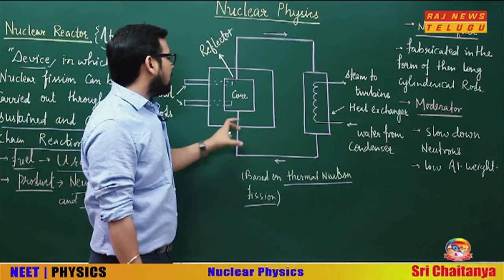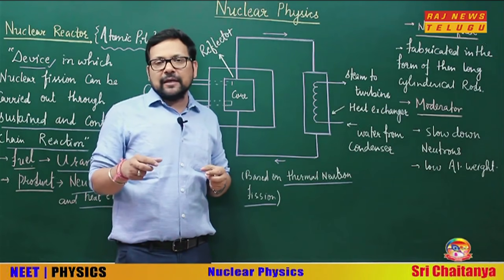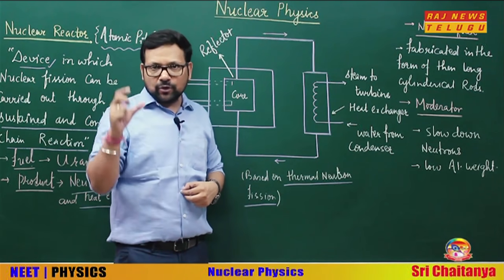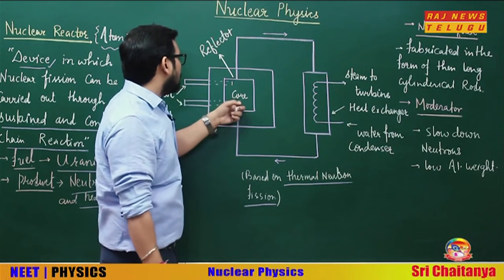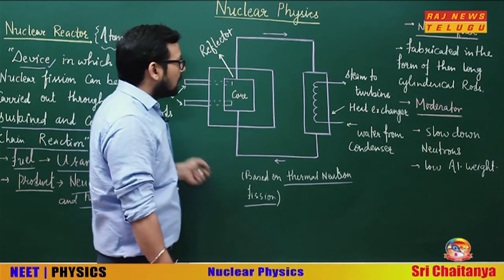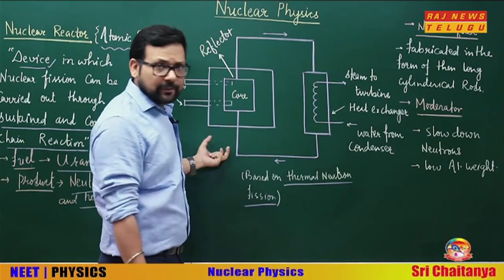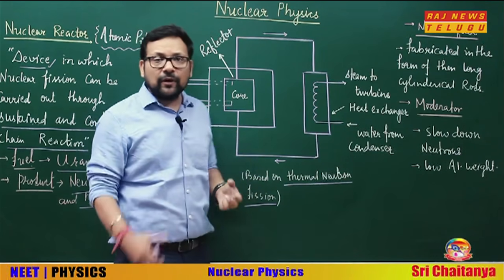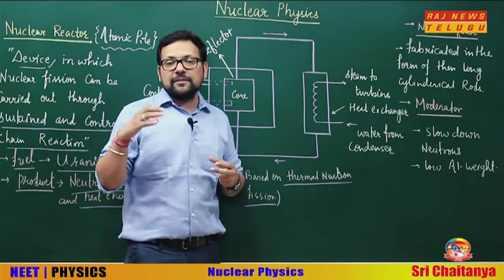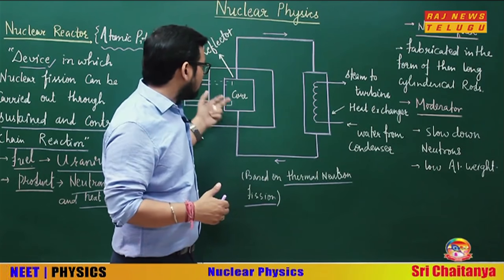See, in this diagram, what exactly is a nuclear reactor? Nuclear reactor is, you can say, a core surrounded by thick absorbing walls. Okay, so this is the core, this is the wall, you can see control rods, steam turbine, heat exchanger, water from condenser. We are going to discuss what exactly is happening here. But obviously, first there will be a chain reaction and then you will control it. So there is a chain reaction and then there is an arrangement to control it. We will see one by one what all things are there.